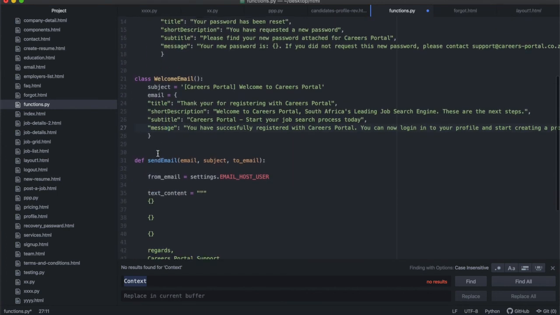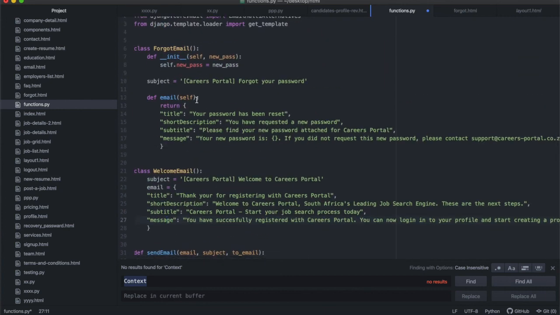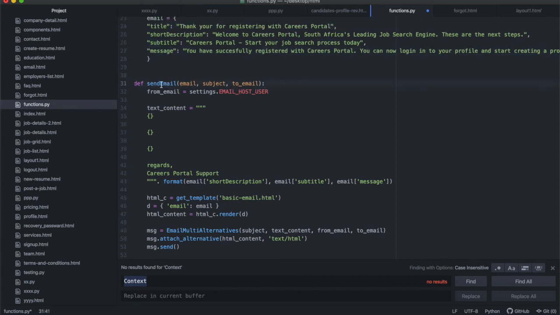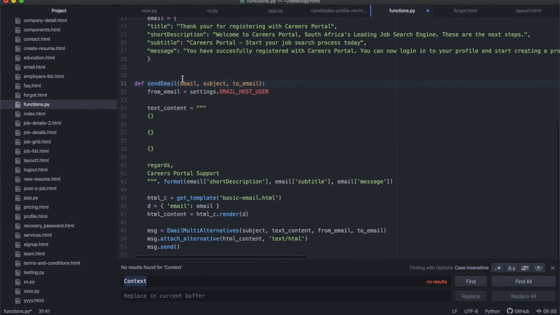And any other type of email, whether it is an email for when you're reminding people of something, whatever, all the data that goes into the email will be different. That's why I have it in a separate class. But the functionality of the send email function is the same. So I wrote it once, and then this is the only thing that I will replicate for different email types, you understand?